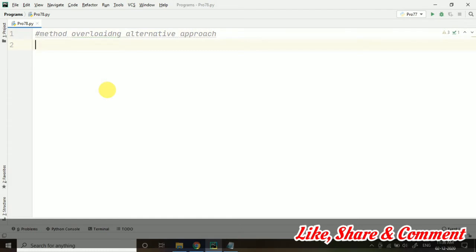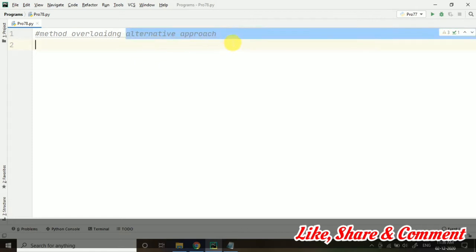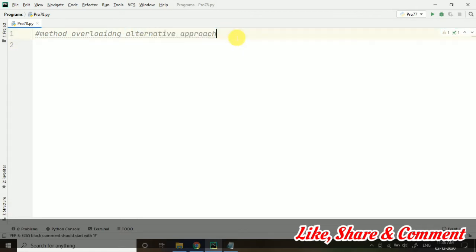It can be anything. It's not necessary that you implement it only in the way I am doing right now. I am making this program just to fulfill that scenario, but it's not necessary to do this every time, because it is an alternative approach and method overloading is not directly possible. If you have not watched the previous video in which I discussed method overloading, please watch that, because this is a continuation. You will find it in the polymorphism video.